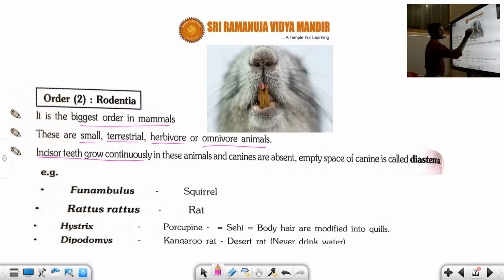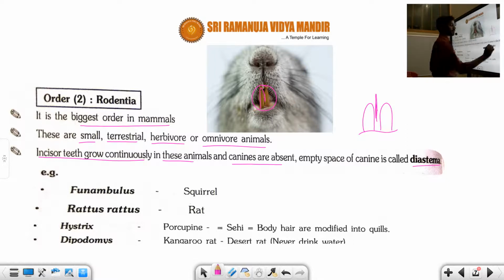And the incisor teeth can grow continuously. Now you can see the teeth of a squirrel. The incisor grows very fast in these animals. The canines are absent, and there is a remarkable property we will discuss. Suppose this is a canine position; the canine space is called the diastema.